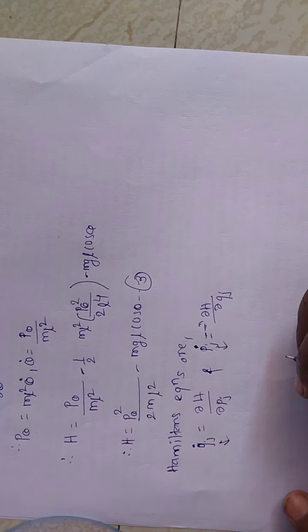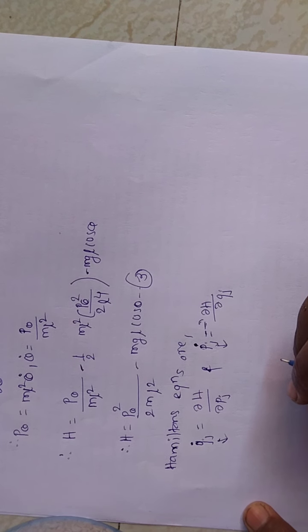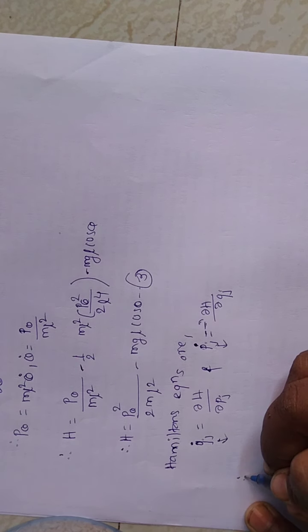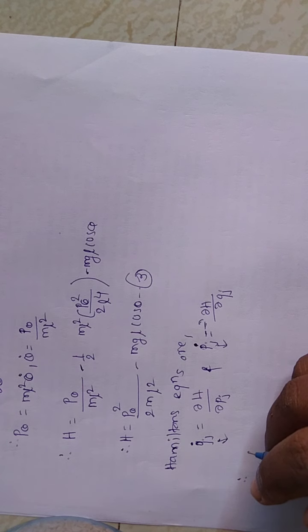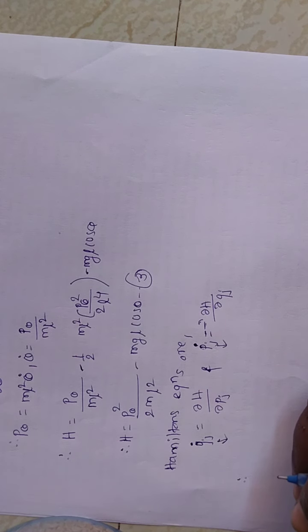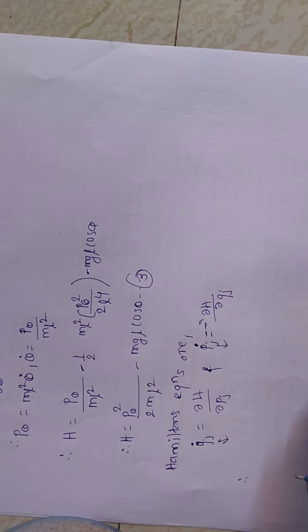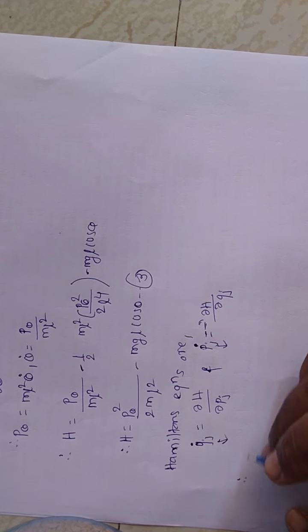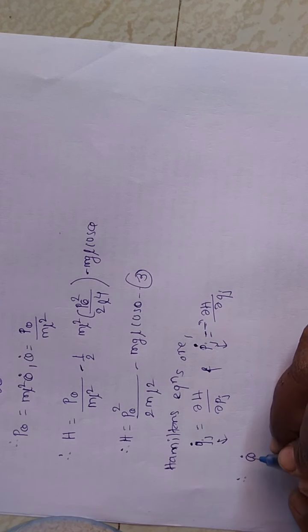So we will take the partial derivatives of the Hamiltonian with respect to theta and p theta.